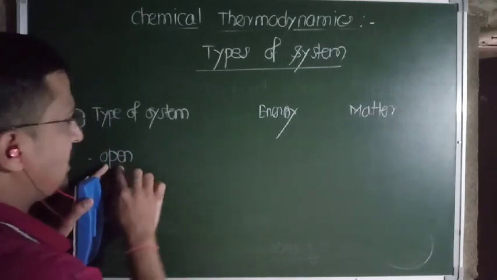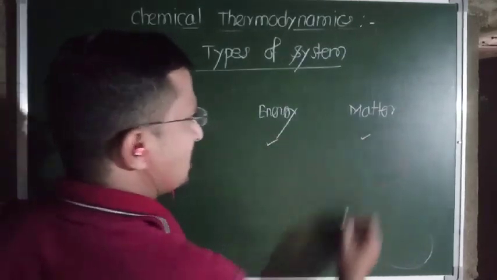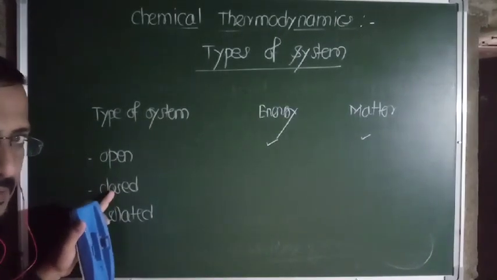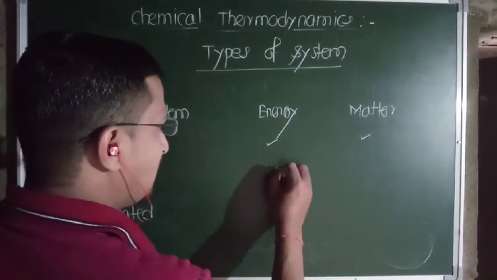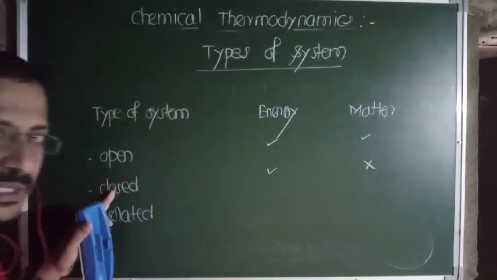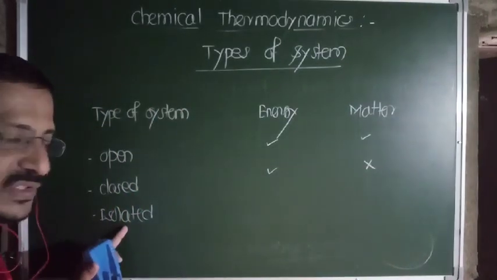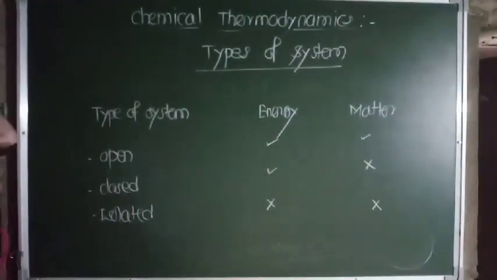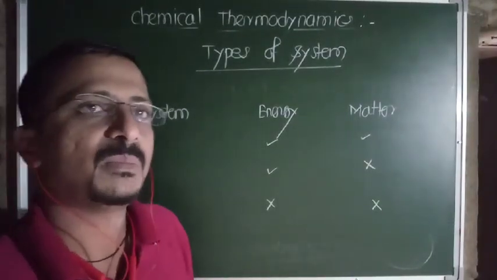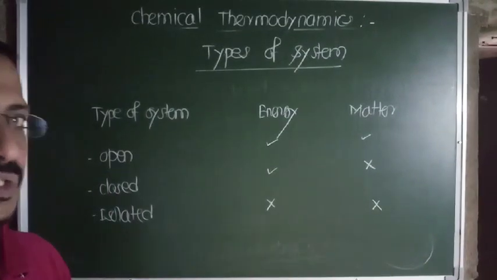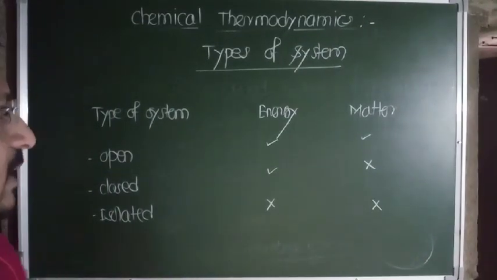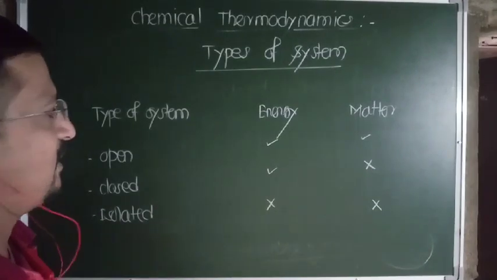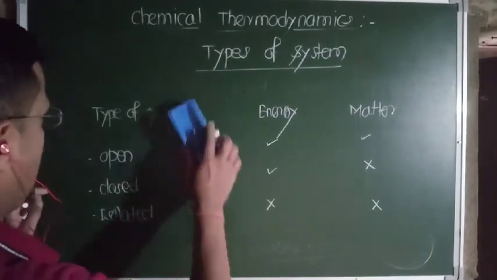Now open system, it exchanges energy as well as matter with surrounding. Closed system, yes, it exchanges only energy, not matter with surrounding, isn't it? And isolated system, it neither exchanges energy nor matter with surrounding. So this is a simple table that will help to remember whether it exchanges energy or matter with surrounding or not, isn't it? So depending upon that, we classify the system into 3 types. Okay.